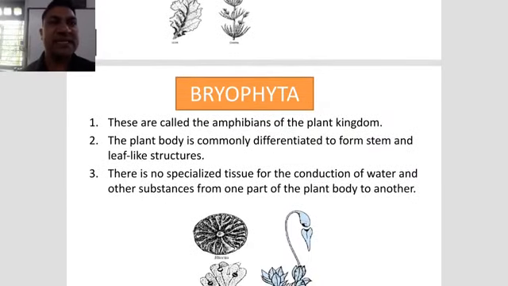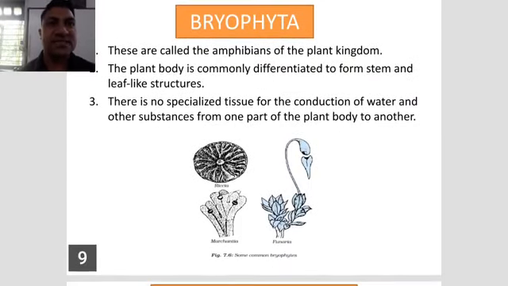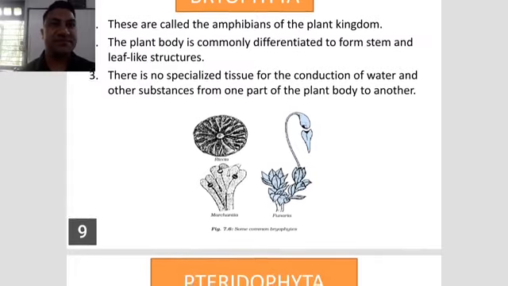Then after number 2 category, bryophytes. These are called amphibians of the plant kingdom, meaning the previous one, algae, is completely aquatic, while this one is an amphibian, meaning they are able to live in water as well as in a terrestrial habitat. The plant body is commonly differentiated to form a stem and leaf-like structure. Means in the previous one they are not differentiated, but this one is differentiated.